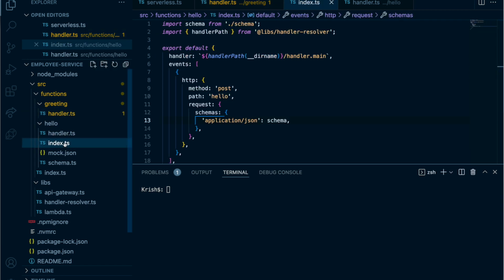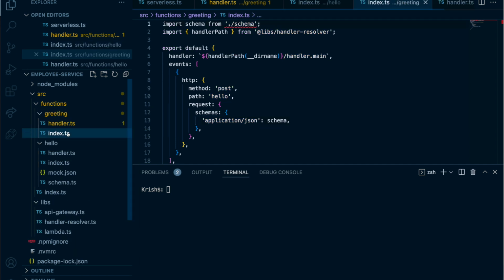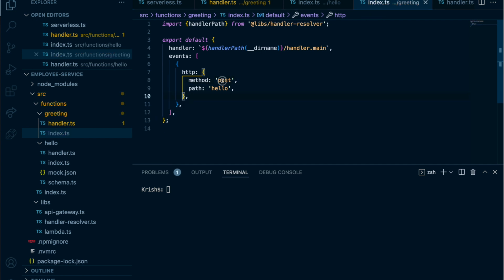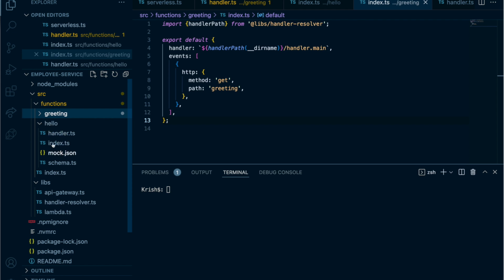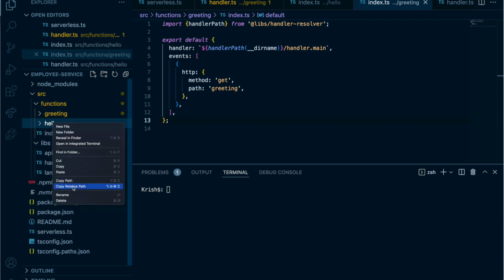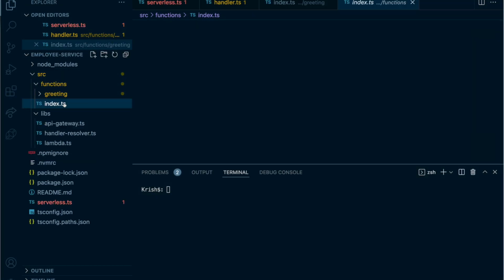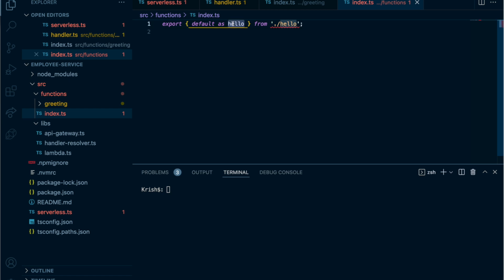For the index file, I'm just going to copy and paste this one to save some time, and then we can customize it. Okay, so we can go to index here. We don't need the schema file, right? And then we don't need this part, right? My request would be get, and my endpoint would be greeting, right? Get request and the greeting endpoint, right? So now I need to export this from this common. I don't need this hello. Let's delete this one, right? So let's move to the trash, and then from here I need to export this as a greeting.